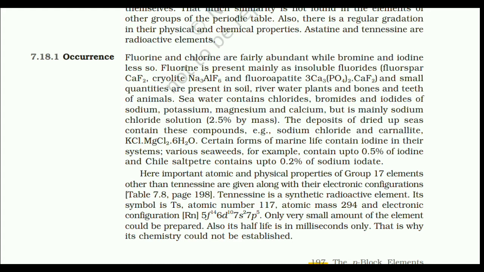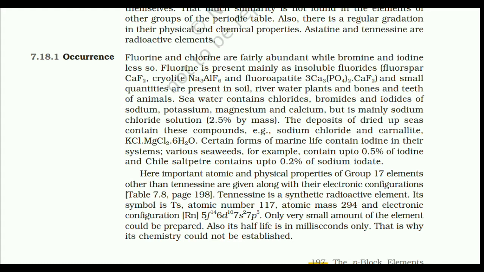The deposits of dried up seas contain these compounds, that is sodium chloride and carnallite. Certain forms of marine life contain iodine in their systems. Various seaweeds, for example, contain up to 0.5% of iodine, and Chile saltpetre contains up to 0.2% of sodium iodate.